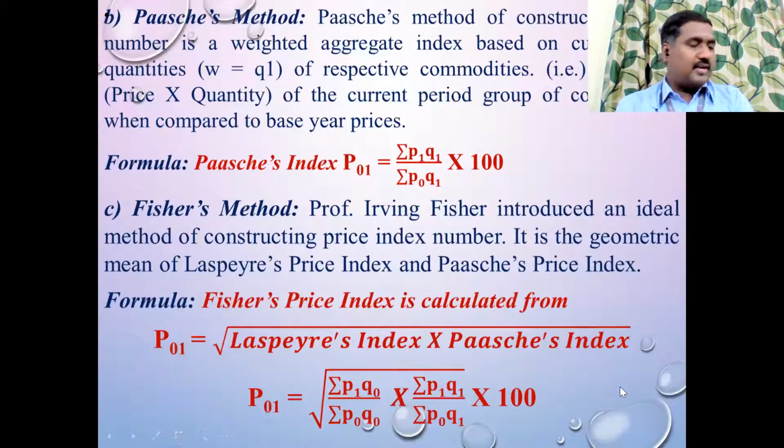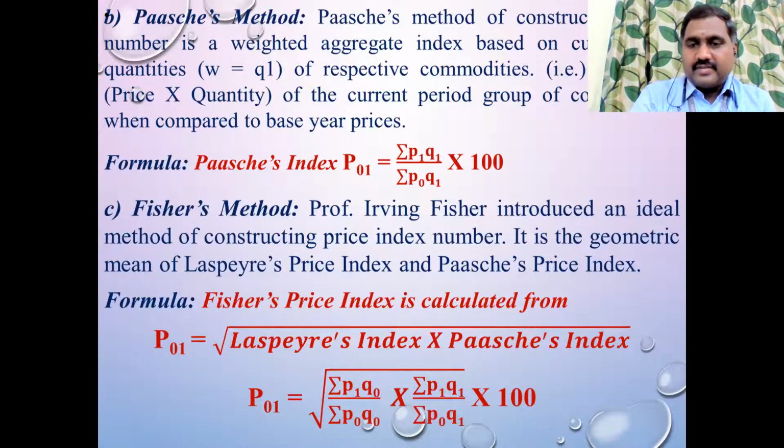Now we will work out the problem because time is running short. We need to solve at least one or two methods. Once you copy, tell me, because in the Fisher method itself, you can do the problem with the time reversal test and the factor reversal test.